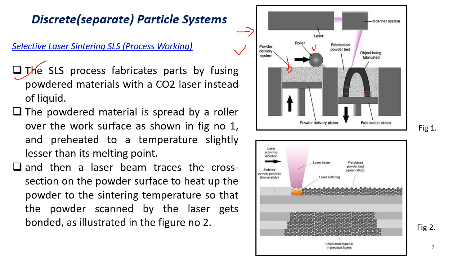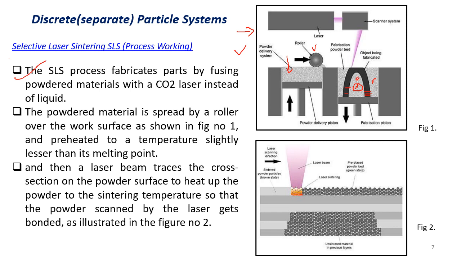The unfabricated part, meaning the loose powder next to the fabricated part, is going to act as a support material also. So the powder material is spread by the roller over the work surface, and it is preheated to a temperature slightly lesser than the melting point.